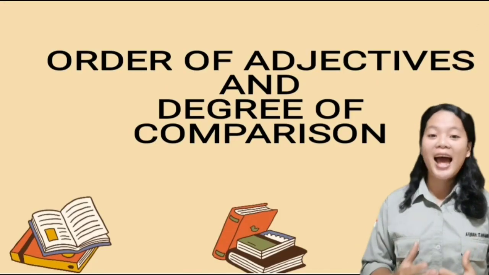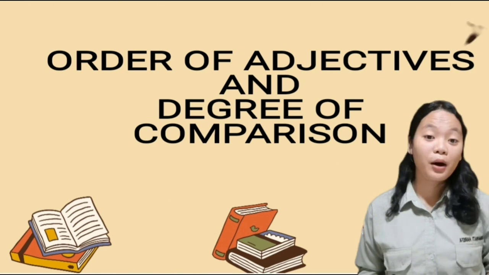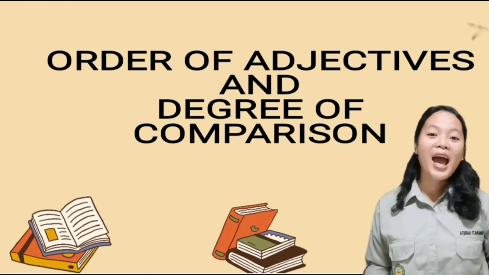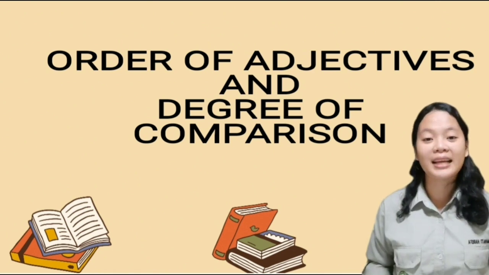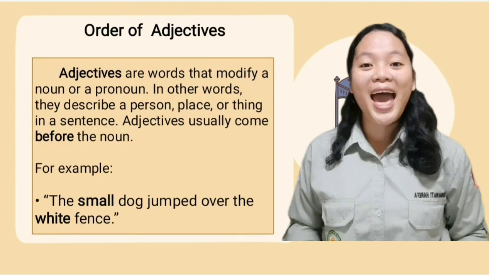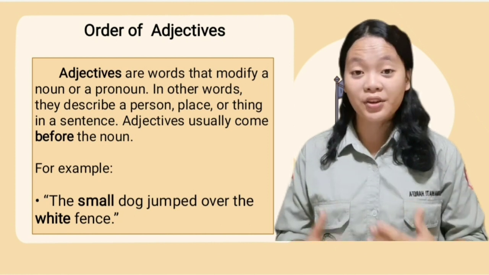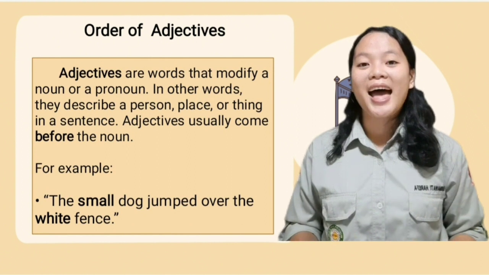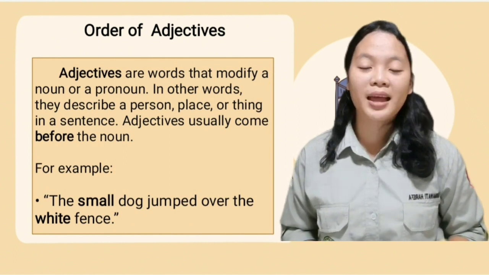Alright, my friends, now I'm going to continue our material about order of adjectives and degree of comparison. We will discuss it one by one. The first I want to explain is order of adjectives. Adjectives are words that modify or describe a noun or pronoun. In other words, they describe a place, a person, or a thing in a sentence.